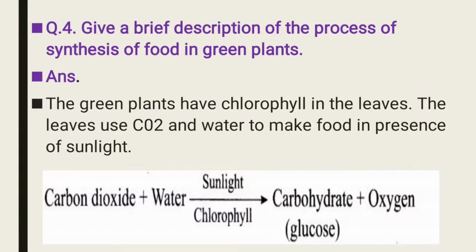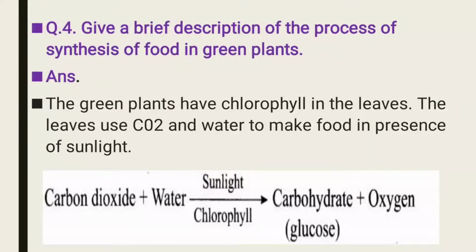Then the roots of the plant absorb water and minerals from the soil. Now this water and minerals reach the leaves. Now leaves have everything: carbon dioxide is there, chlorophyll is there, water and minerals are there. So by using all these things, leaves perform the process of photosynthesis, but in the presence of sunlight also. So in the presence of sunlight, green leaves perform the process of photosynthesis.